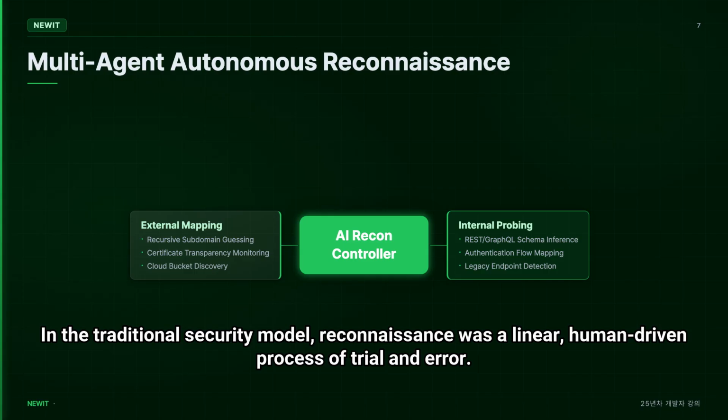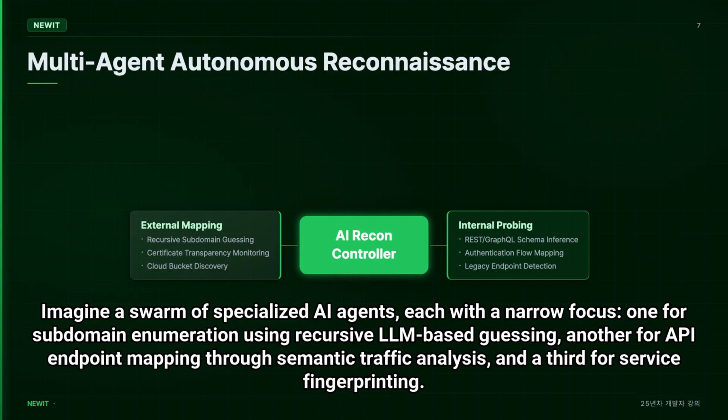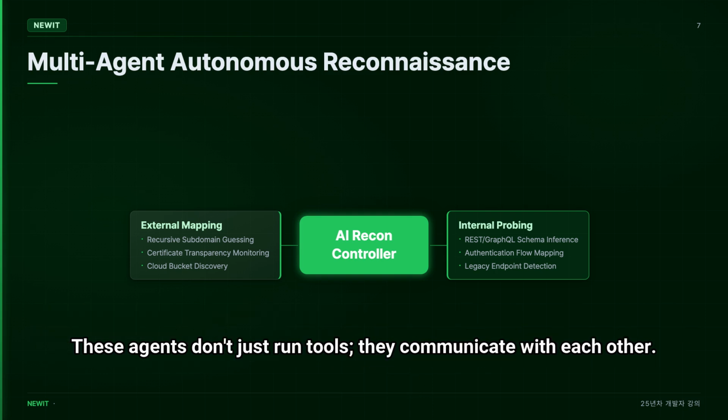In the traditional security model, reconnaissance was a linear, human-driven process of trial and error. But by 2026, we are witnessing the rise of the agentic workflow in vulnerability research. Imagine a swarm of specialized AI agents, each with a narrow focus, one for subdomain enumeration using recursive LLM-based guessing, another for API endpoint mapping through semantic traffic analysis, and a third for service fingerprinting.